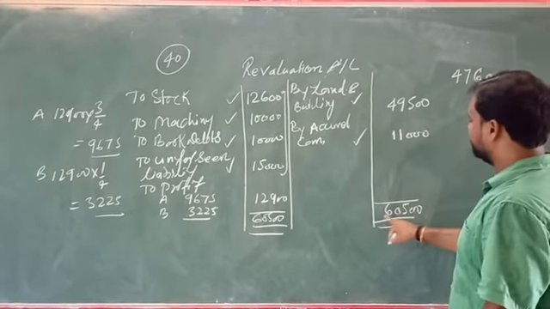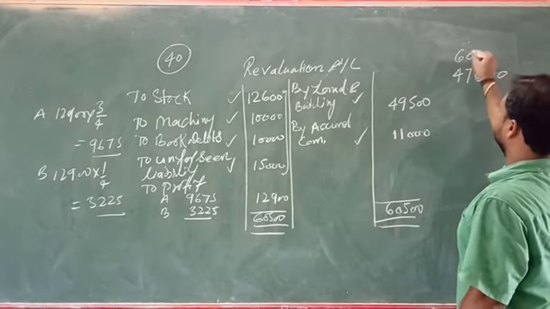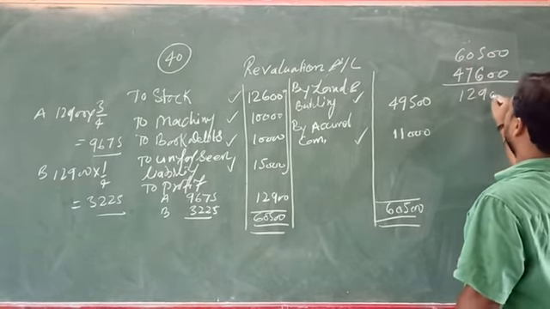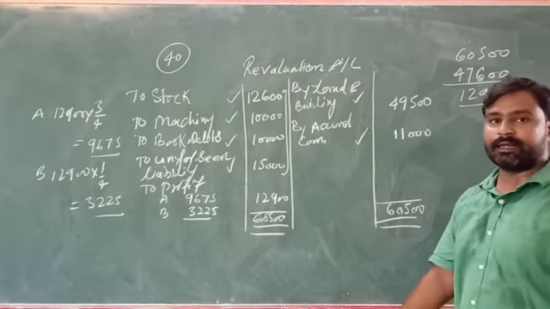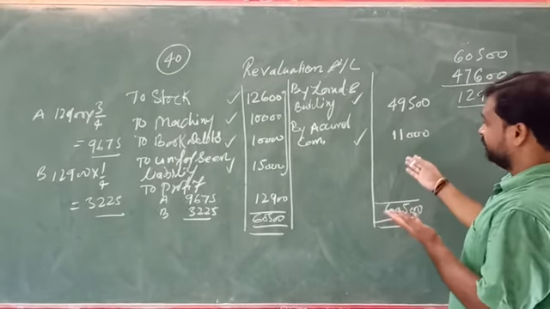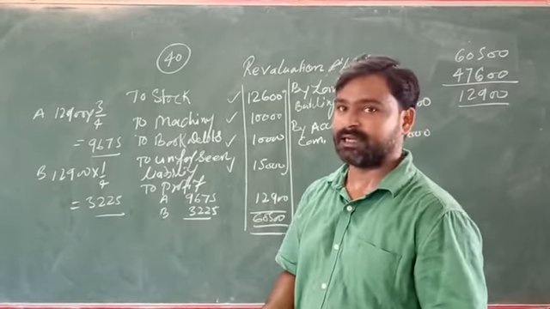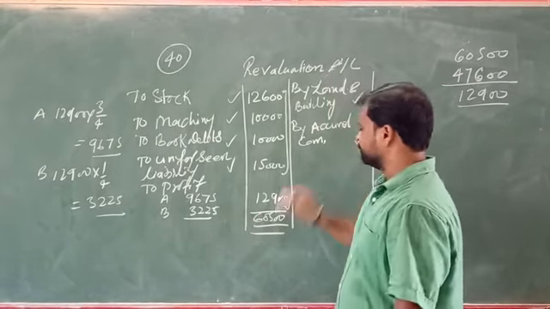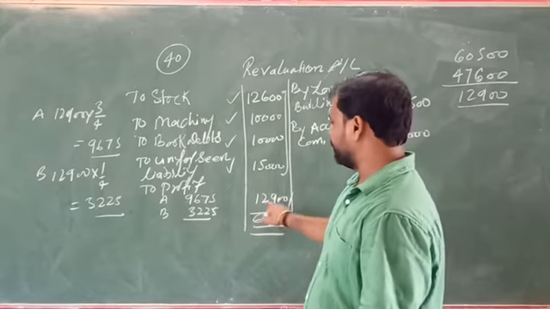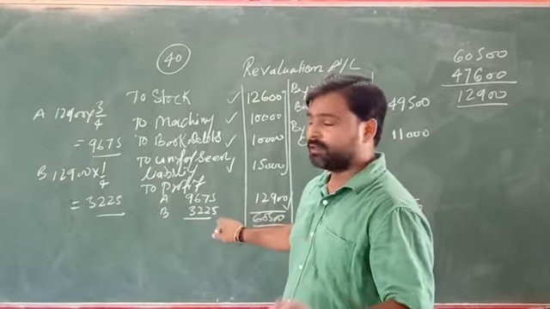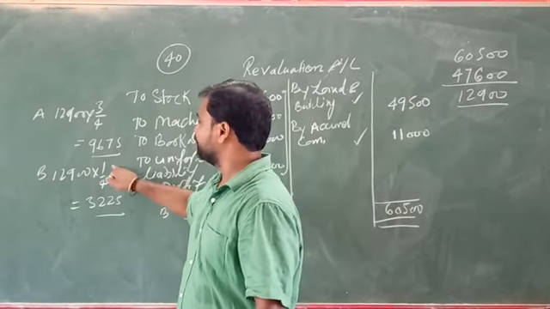We just subtract them and we find 12,900. The credit side is greater than the debit side. So we put the profit of 12,900, which is divided between A and B, who are the old partners, in their old profit sharing ratio of 3:1.